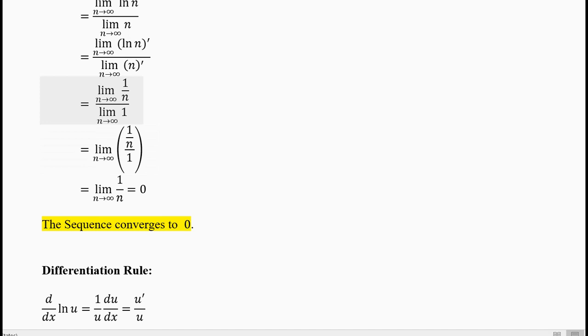See, it's better to combine the two limits. In this question it does not matter, but in some questions it can matter. So 1 by n divided by 1. So how much do you get? You get 1 by n. Take the limit of 1 divided by n.